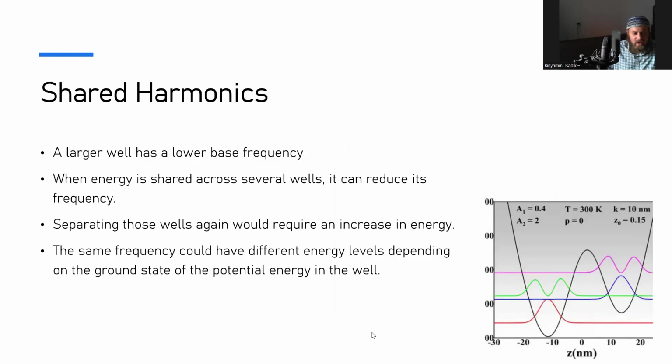Okay, so shared harmonics. One more thing we can add to what's going on here. A larger well has a lower base frequency. If we increase the size of the well at that energy, you see this well here on the side. Well, if the energy level is above this threshold, got this particle and this particle, then the frequency can show up here across this whole thing, meaning it could have an actual lower frequency. It doesn't have to be constrained at a high frequency because of the walls.